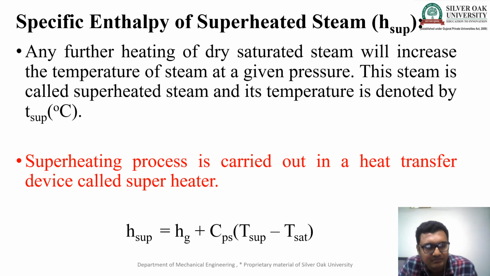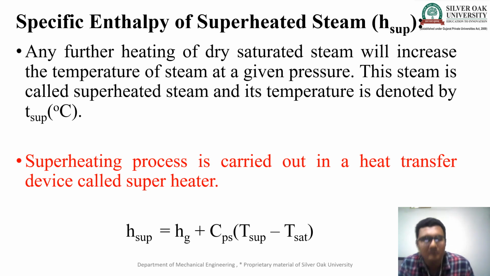Again, any further heating of dry and saturated steam increases its temperature, and then the steam is converted from dry saturated into superheated. This steam is called superheated steam, and its temperature is denoted by T superheated. The superheating process is carried out in a heat transfer device called a superheater, which converts dry and saturated steam into superheated steam.